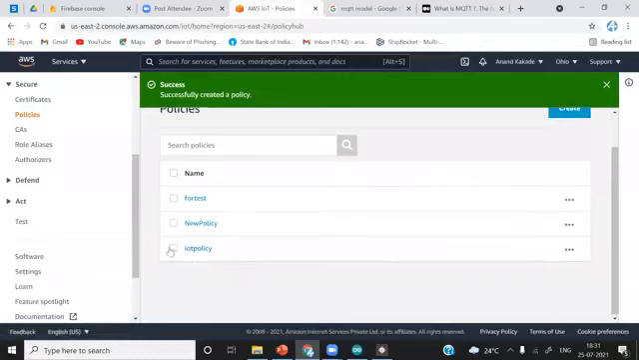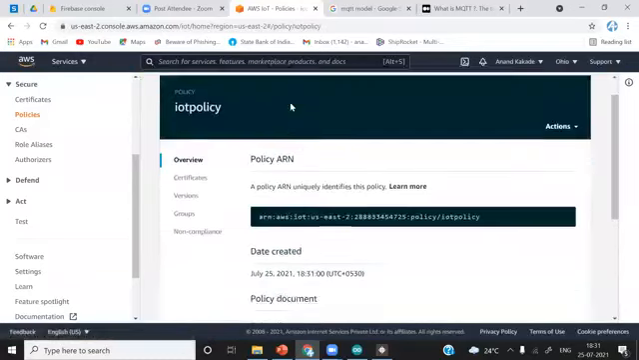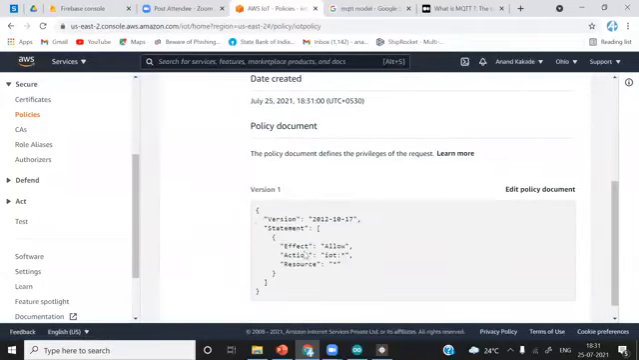And for the effect, you have to select allow and then create policy. You can see here we have created this IoT policy. I will just simply open this policy. You can see the version. Effect was we selected allow. Action, what actions are available? IoT colon star. That means we are allowing all the clients to connect, publish, do whatever they want. So we are giving all the access. The resource is also star.